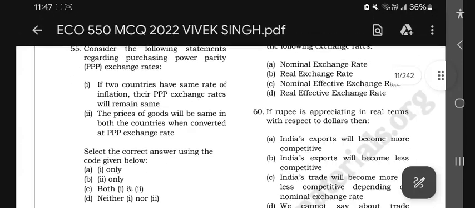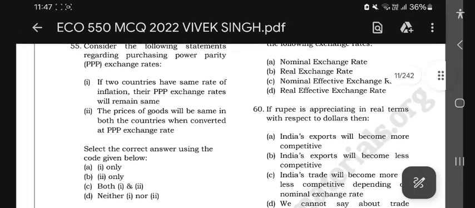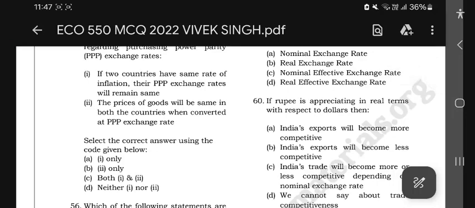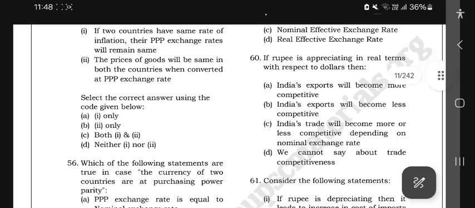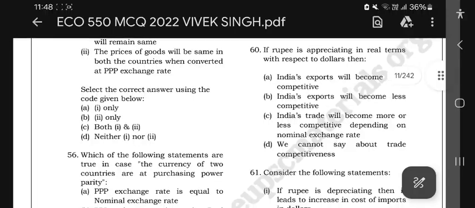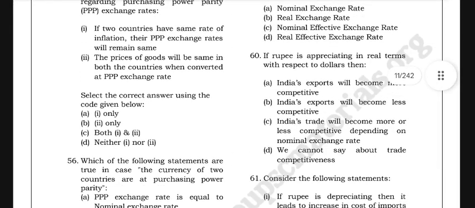Consider the following statements regarding the purchasing power parity exchange rates. One: If two countries have the same rate of inflation, the PPP exchange rates will remain the same. Two: The prices of goods will be the same in both countries when converted at PPP exchange rates. The answer options are: one only, two only, both one and two, neither one nor two.